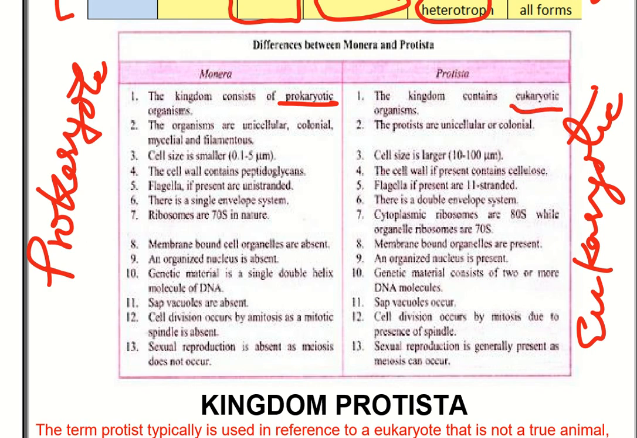The most important features: here ribosomes are 70S, there ribosomes are 80S as well as 70S in the organelle. There is a single envelope, and there is a double envelope in the organelle. Genetic material is a single double helical DNA in one, whereas the other consists of two or more DNA molecules. These are the main differences between Monera and Protista.